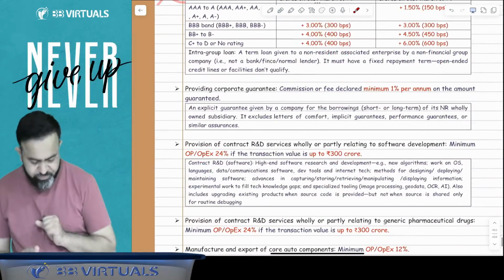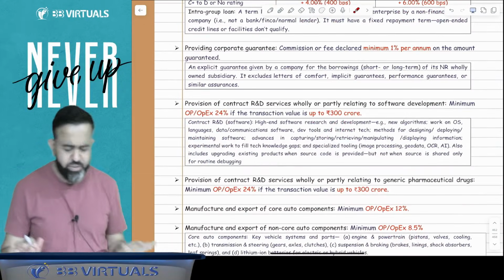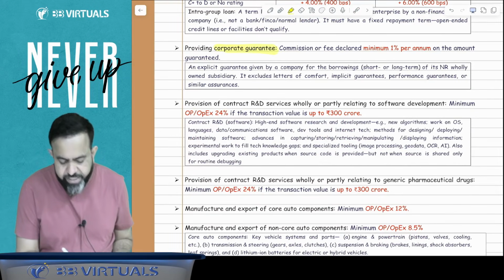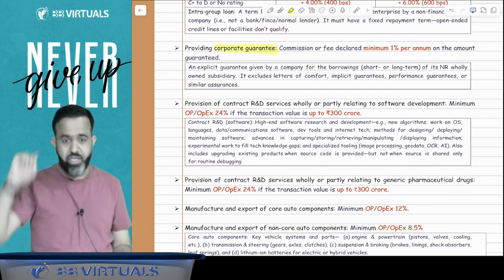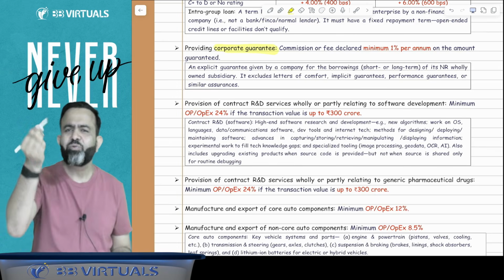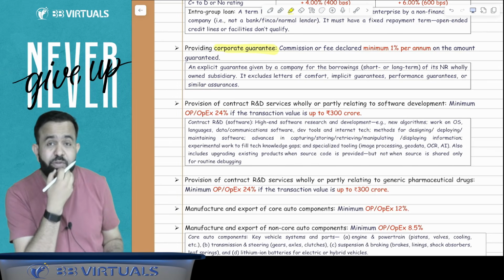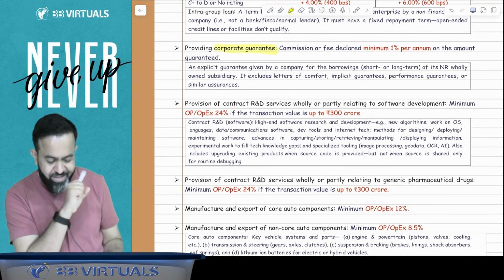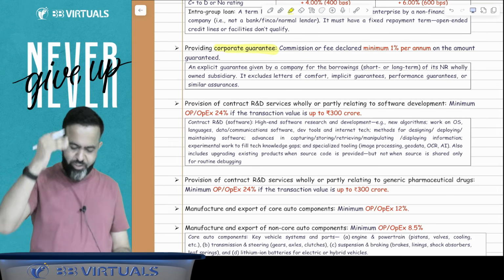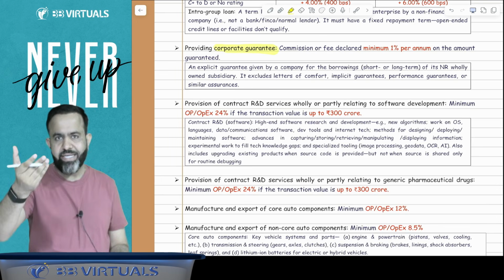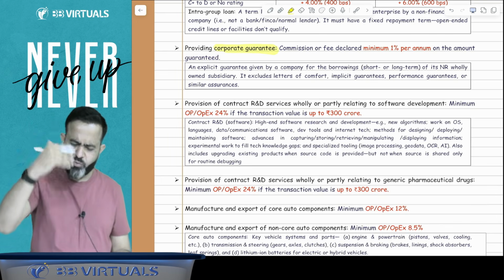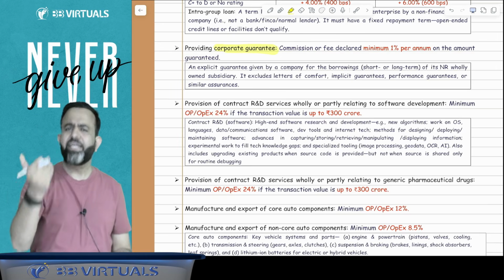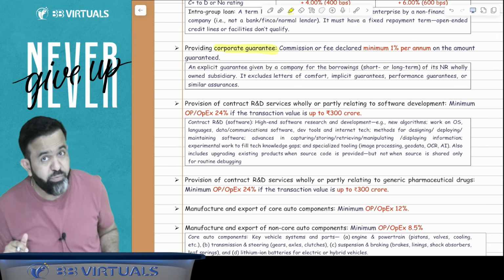We'll discuss it later. Now, the next part is related to, suppose you are providing a corporate guarantee to your associate enterprise, then what will happen? Then obviously you should charge the guarantee commission, guarantee fees. Providing corporate guarantee means your associate enterprise is taking a loan and you are providing the guarantee. So in this particular case, how much fees should be charged?